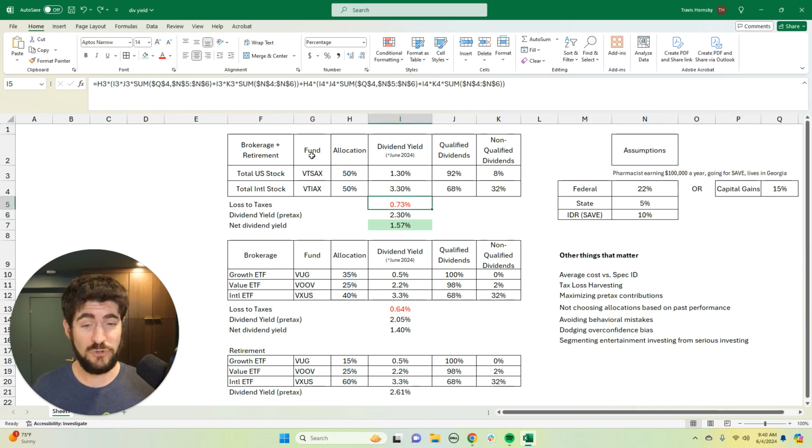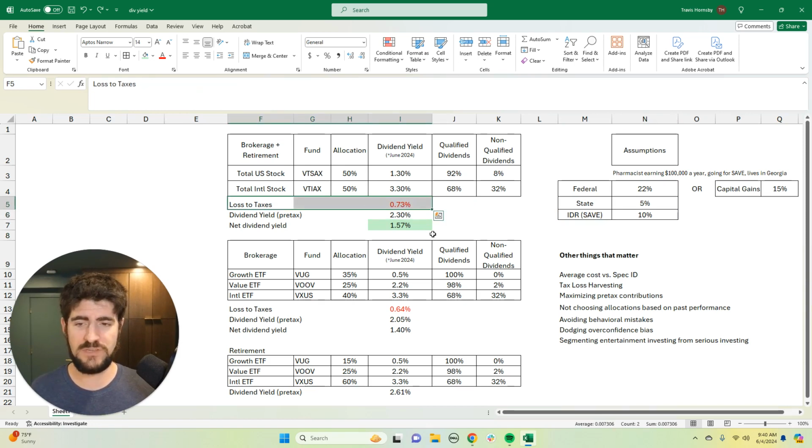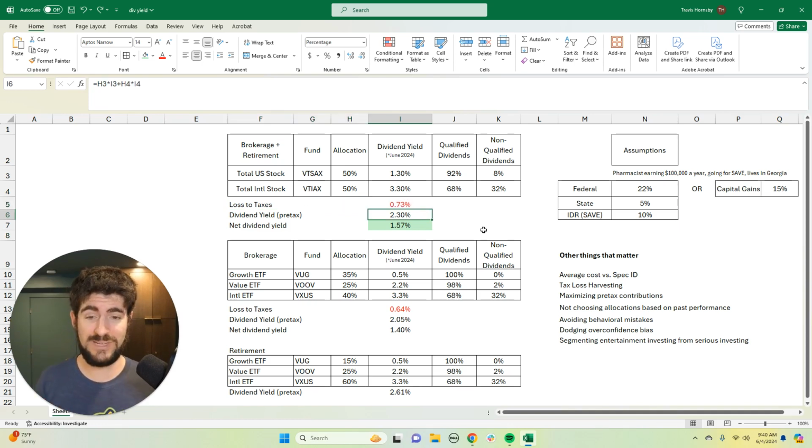One strategy is to do asset location. First of all, just to talk a little bit more about this dividend yield, take a look at the loss to taxes, 0.73%. The pre-tax dividend yield of a 50-50 allocation here is 2.3%. So the net dividend yield after taxes for the whole thing is about 1.57%.